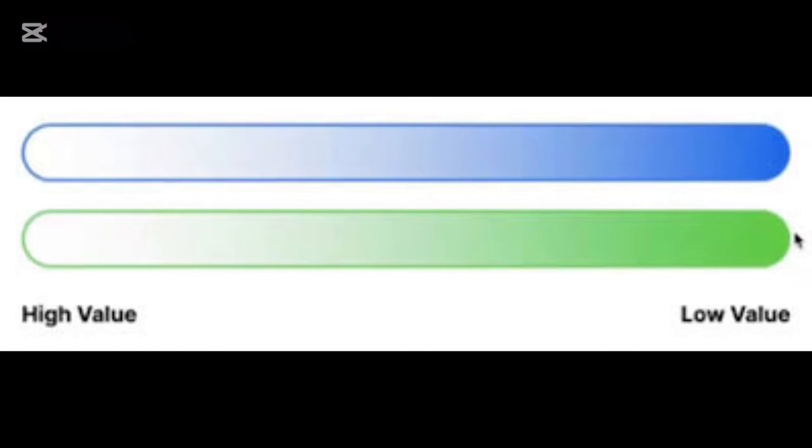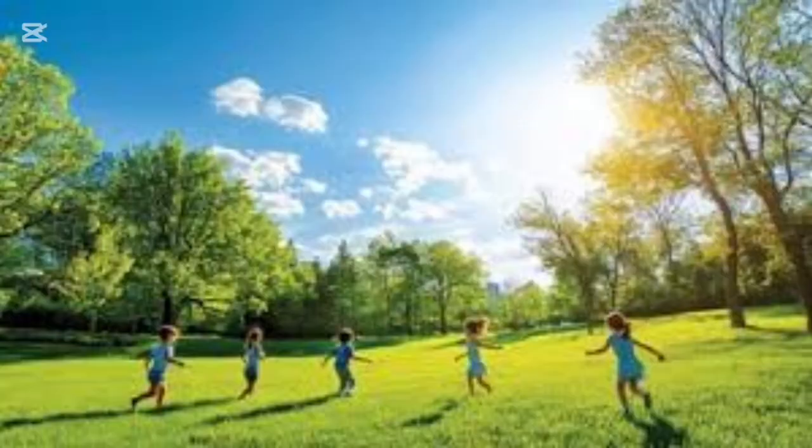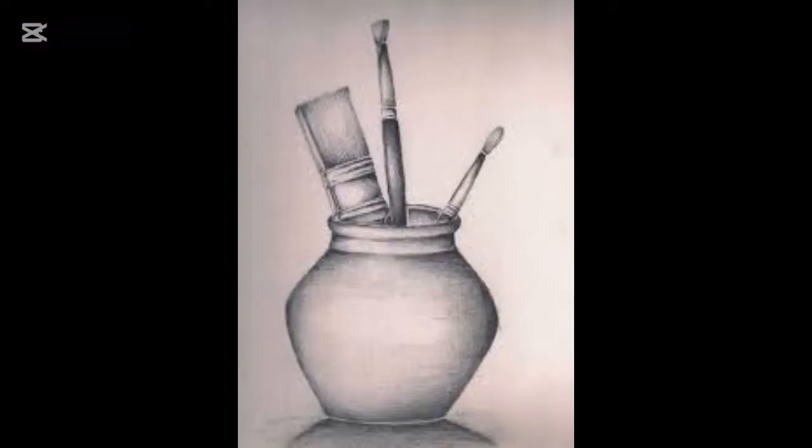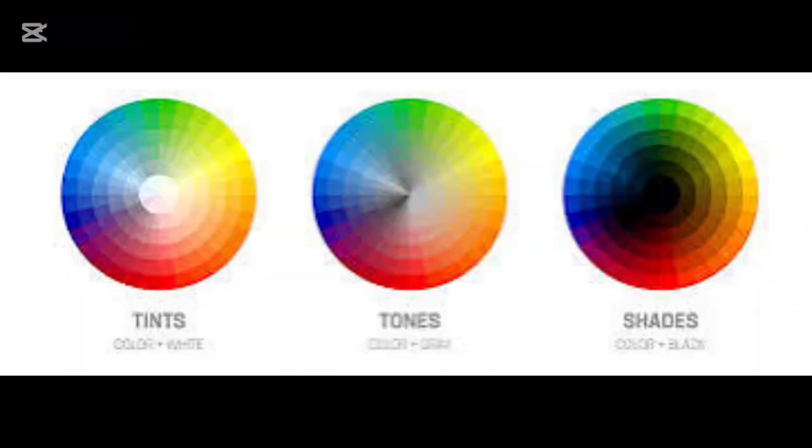It can be used to create variation in color. Tone of light and shade, that is value, make objects look real. Note that the value of color can be increased by adding white, whereas the value can be decreased by adding black to the color. Another name for value is tone.